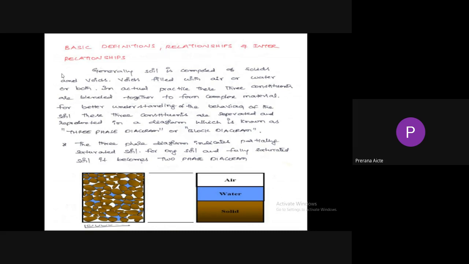So only for partially saturated soil, where some voids are filled with air and some with water, can we represent the soil in three phases. For fully saturated and perfectly dry soil, the three-phase diagram becomes a two-phase diagram.